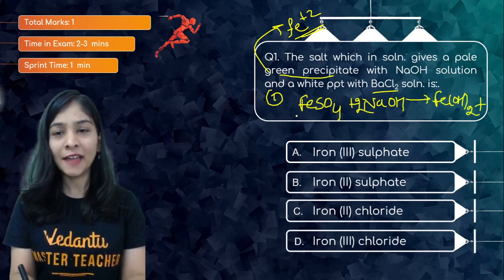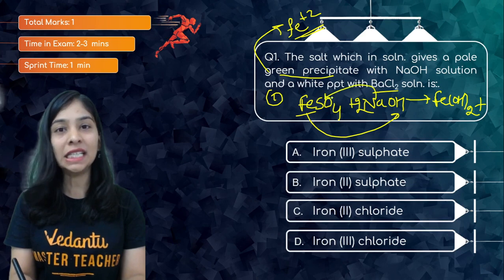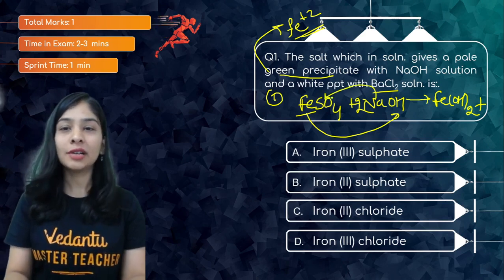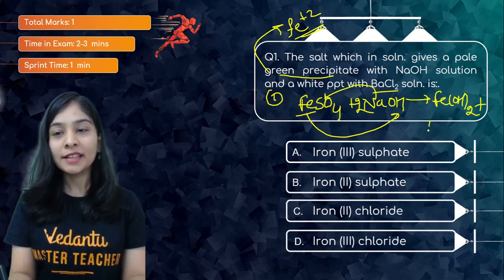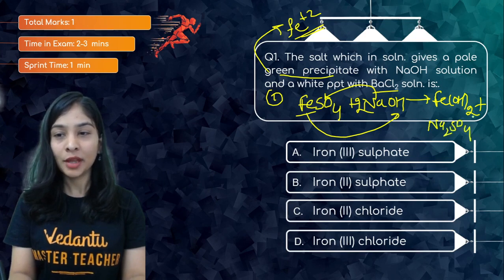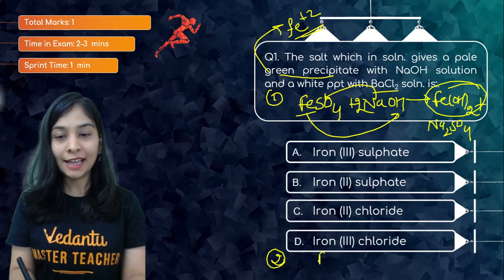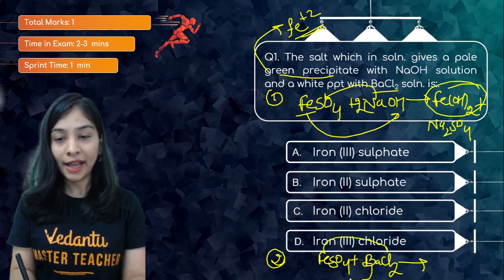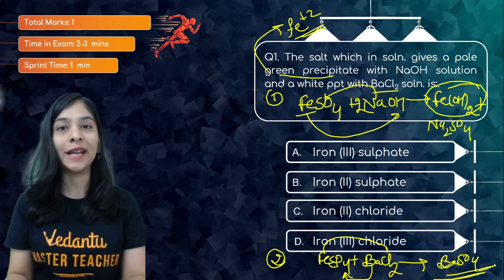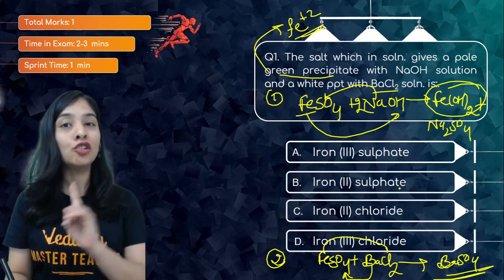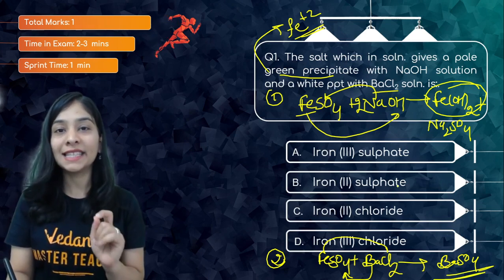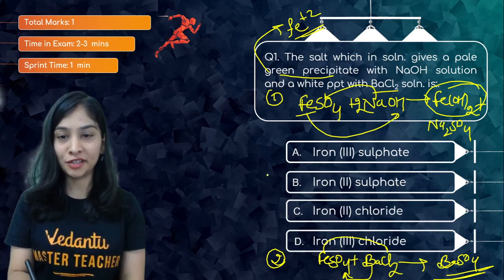Most of the reactions here that we are going to discuss are nothing but DD reactions, double decomposition or double displacement reactions, where there is just exchange of ions. And this is of green color. Second reaction: as my iron sulfate reacts with barium chloride solution, I am going to get iron chloride, and apart from that barium sulfate. Barium sulfate is the one that gives white precipitate. So iron is not in the third oxidation state or valency, iron is in the second oxidation state or valency.